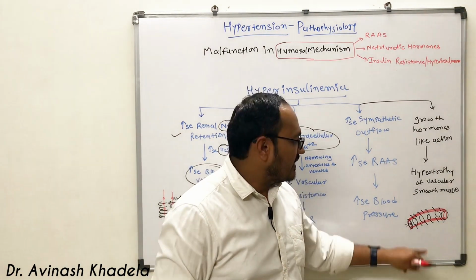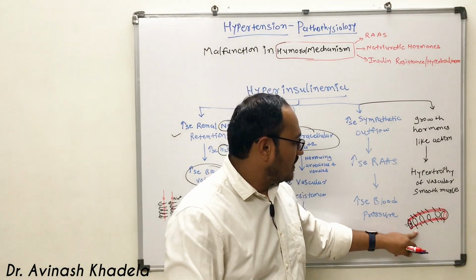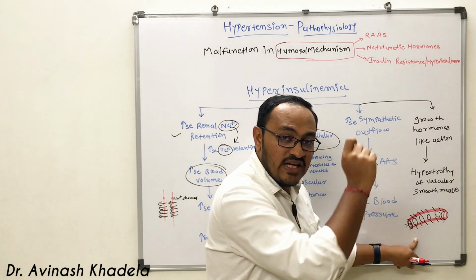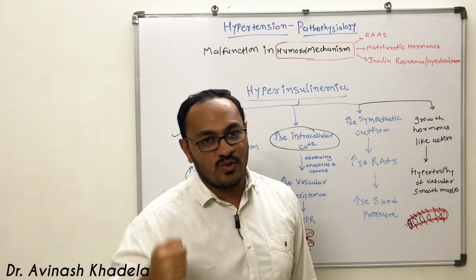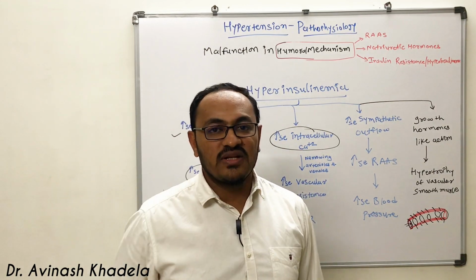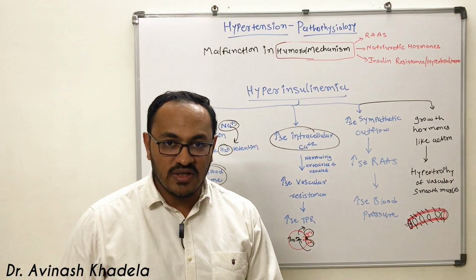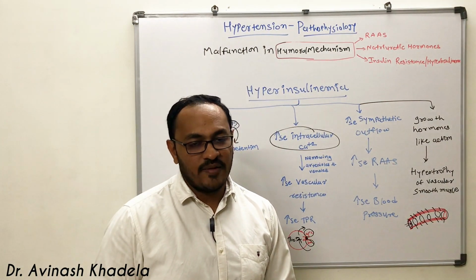from the blood vessel. The decrease in the diameter of the blood vessel leads to increase in total peripheral resistance, or we can say vascular resistance, and that leads to increase in blood pressure. So these are the 4 different mechanisms of insulin which are responsible for increase in blood pressure.